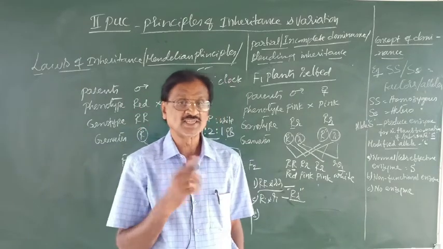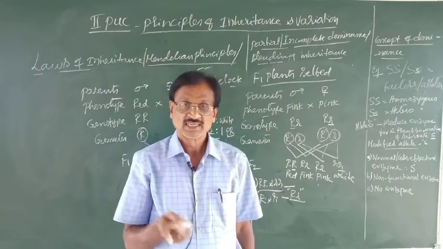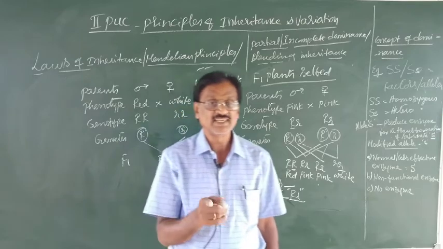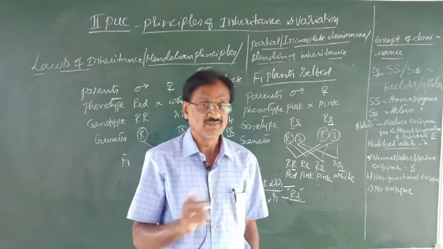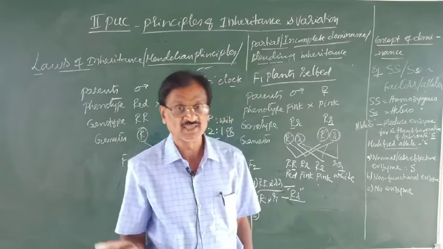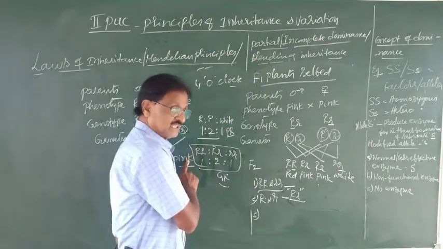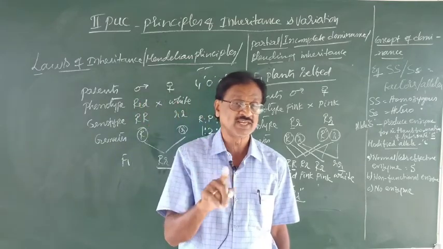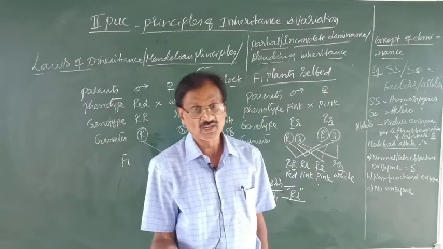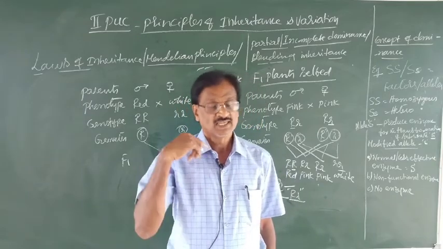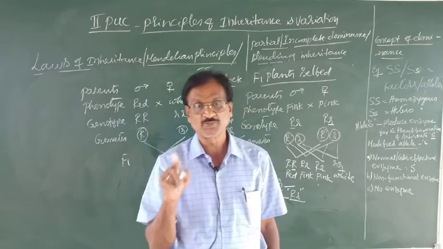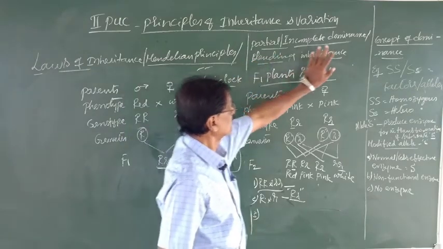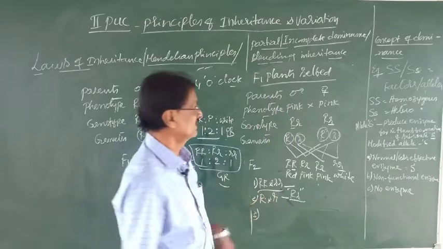This shows that the genes are the factors, they retain their identity or individuality. They will not blend with each other. So here why is it not expressed in the F1 generation? It was only due to the incomplete dominance of a dominant factor over the white, which is a recessive factor represented by the small r. That is what is called partial or incomplete dominance or blending inheritance.